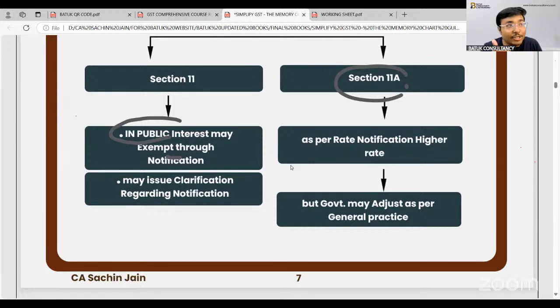In that case, section number 11A gives the power to the government to reduce the rate of a specific product in certain specific circumstances as per general practice. So the exemption power is there in section number 11, and 11A is there regarding the special rate or special rate reduction in comparison with the rate notification.